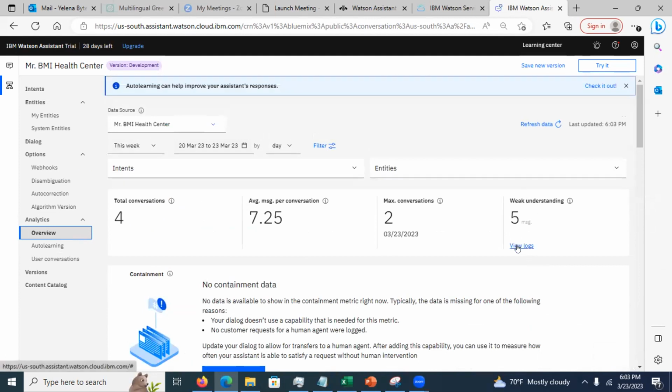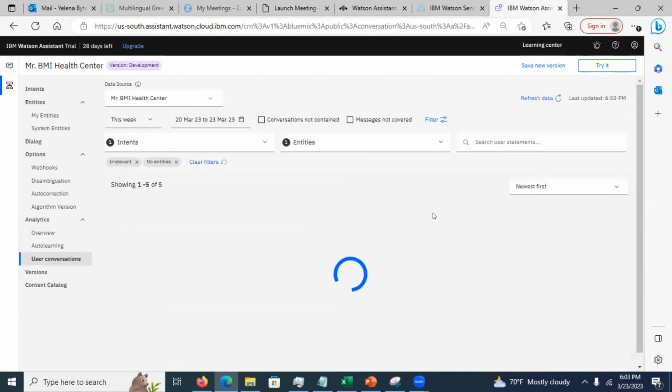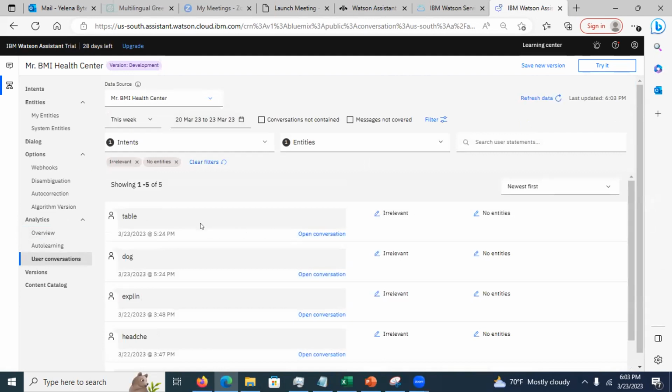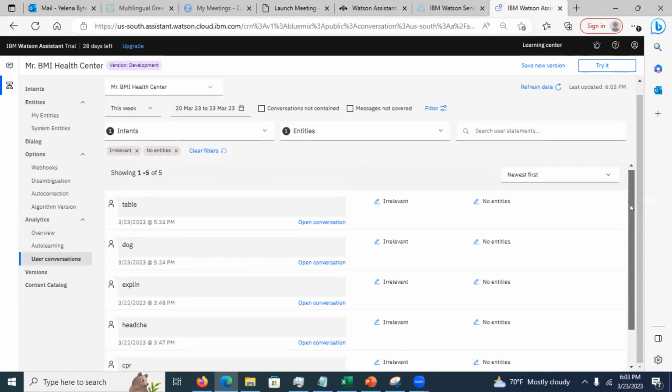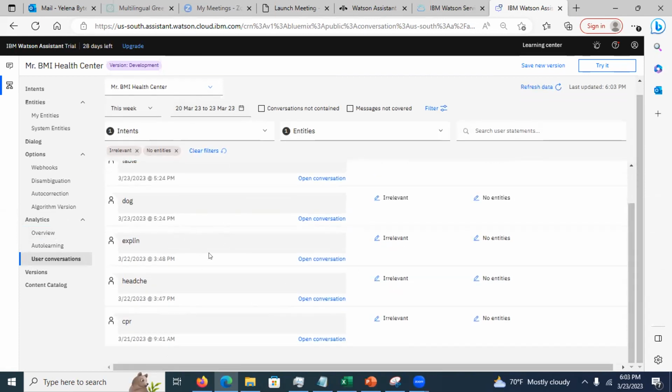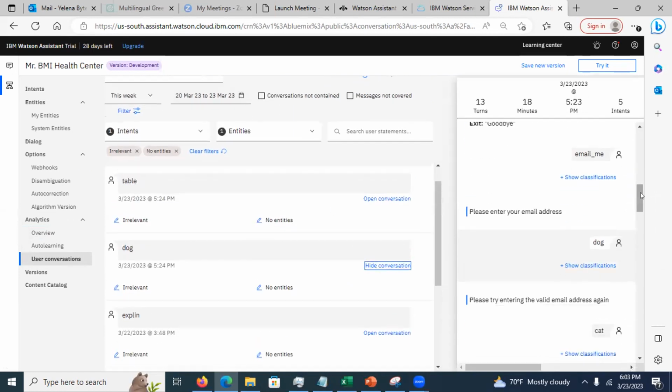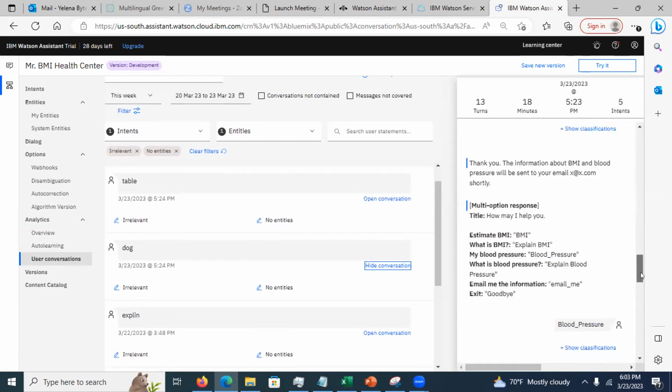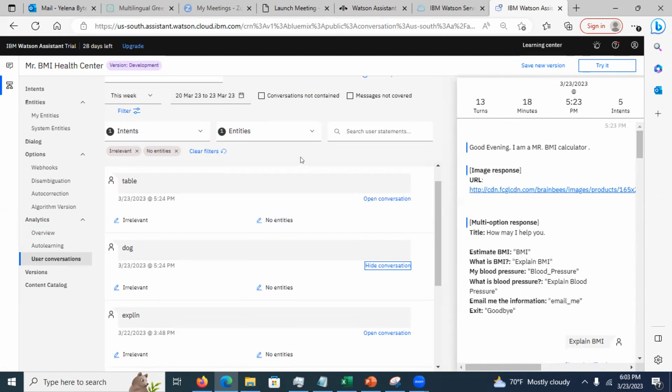It says some big understanding. You're going to click on view log. What was exactly the problem? Oh, I tried to enter some of the invalid stuff, right? Well, okay. I can open the conversation if I want to, and let's see what happens. See, please enter your email address, and I entered something invalid, right? Okay. Well, sometimes it could be valid, but the chatbot does not recognize it as valid, right?